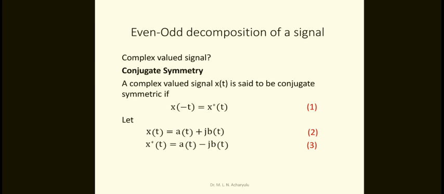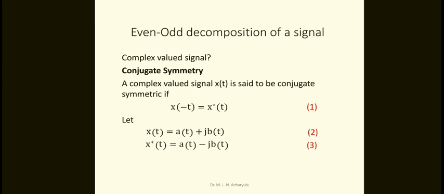Now we will come to the complex valued signal. That was the even and odd simple signals, but now you will come to the complex symmetry. What are complex signals? For example, a real value plus an imaginary value is called a complex signal. For example, 3 plus j4 is a complex number. Otherwise, a plus jx, this is a complex number. A plus jb is a complex number, like that. Now we will come to the conjugate symmetry of complex valued signals.